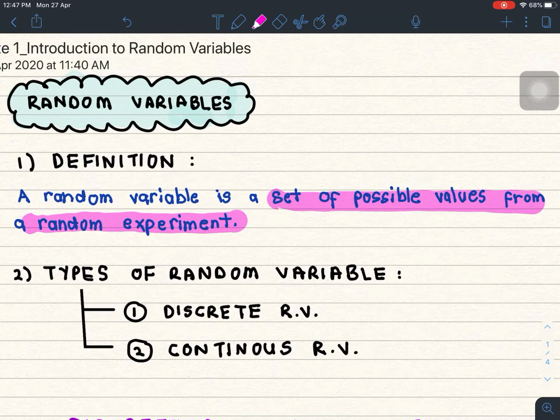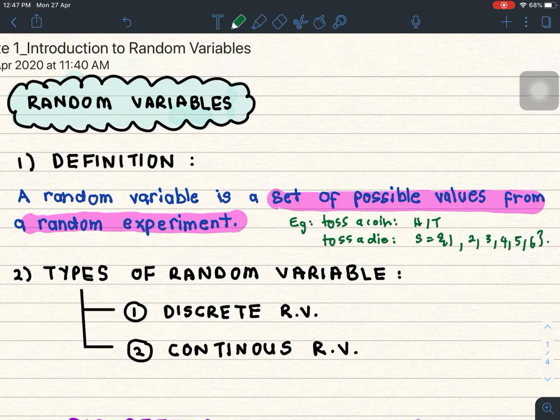For example, if you toss a coin, do you know whether you're going to get a head or a tail? So that is an unpredictable outcome that you might have. Same goes as you toss a die, where you might get number 1, 2, 3, 4, 5 and 6. So that is a random experiment.